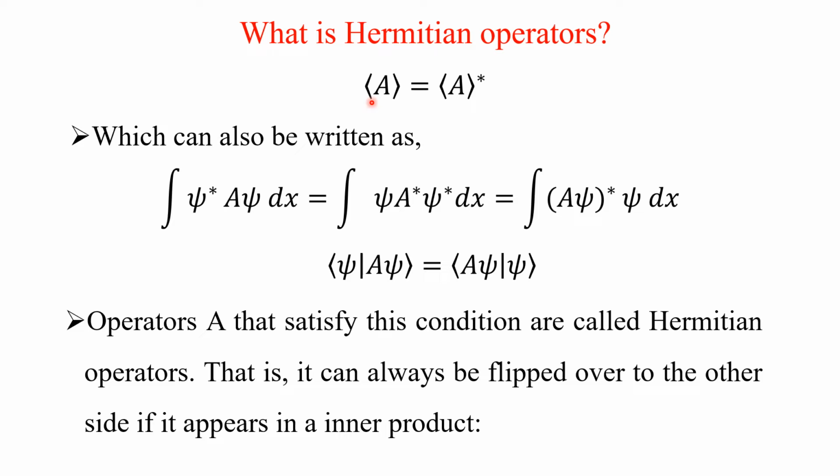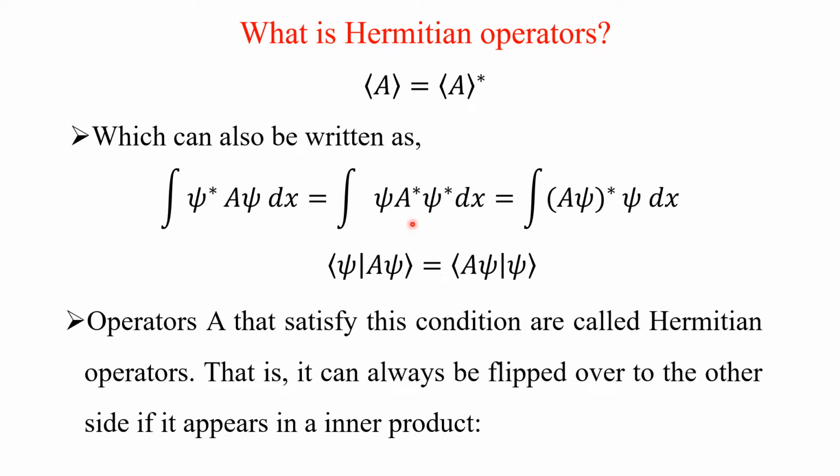In order for the expectation value to be real, we have seen just now that the expectation value of A must be equal to the expectation value of A star. This can be written in the integral form as integral psi star A psi dx is equal to, now you take the complex conjugate of this: psi star becomes psi, A will become A star and psi will become psi star, dx.